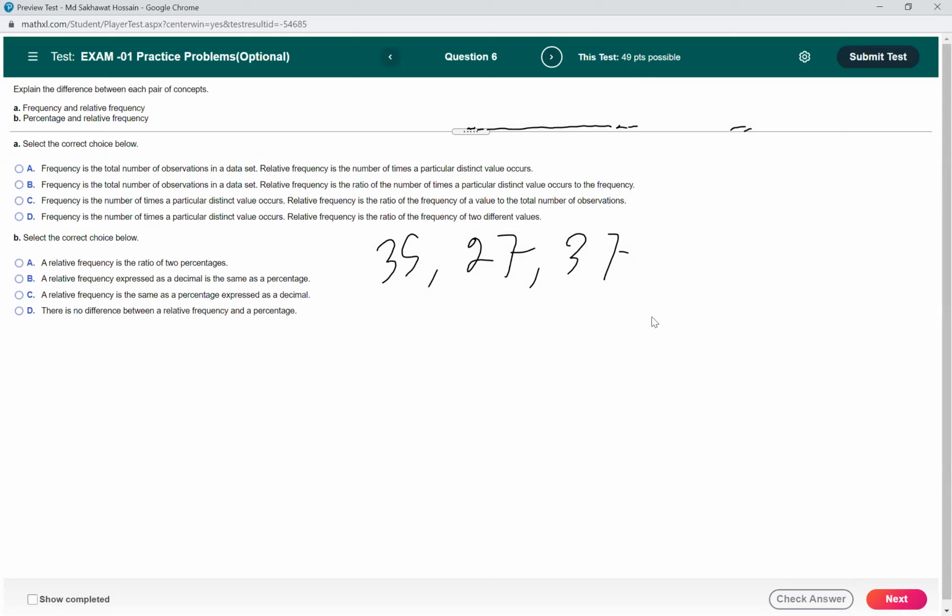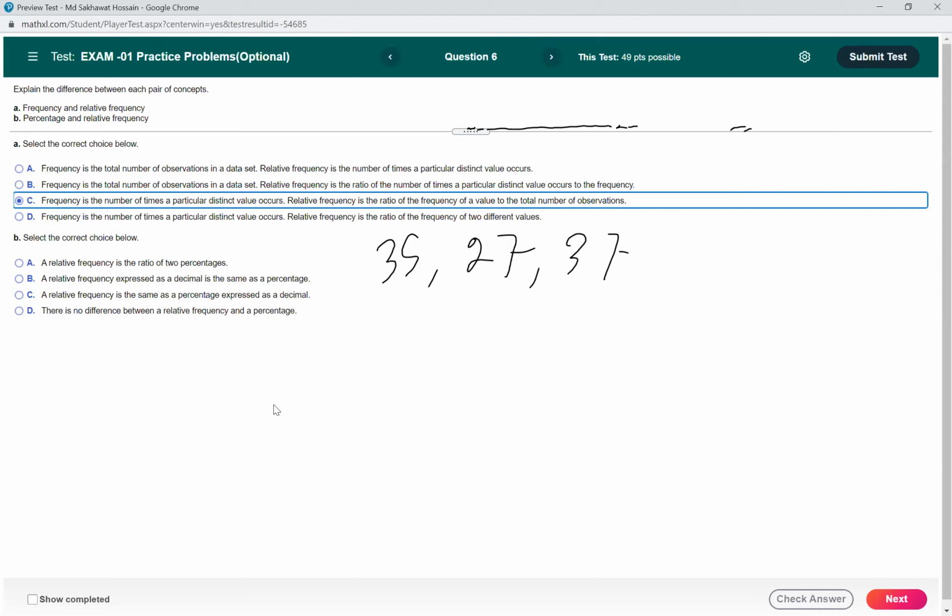C says frequency is the number of times a particular distinct value occurs. Yeah, that's the frequency: how many times a value occurs, the frequency of that value or that class. And relative frequency is the ratio of the frequency of the value to the total number of observations. That's correct. Relative frequency is frequency divided by the total number of observations. So I think this is the correct answer.